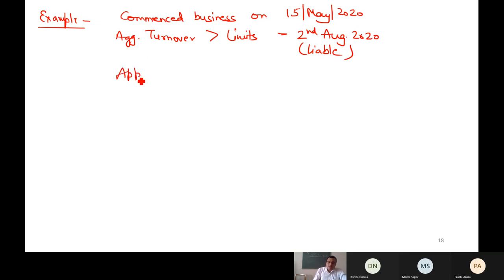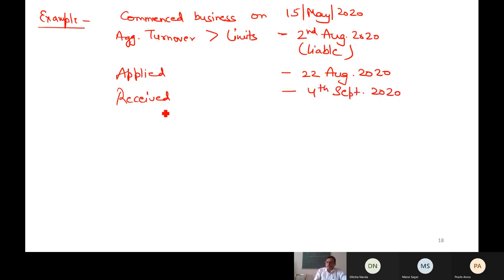I applied for registration on 22nd August 20. I received the registration certificate on 4th September 20. Can you tell me now on this basis what is that period for which I can issue revised tax invoices, if I want?